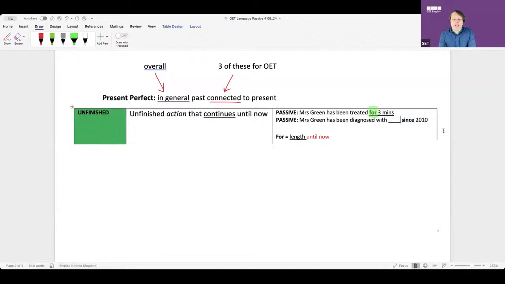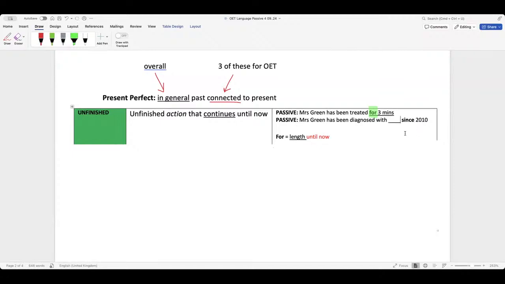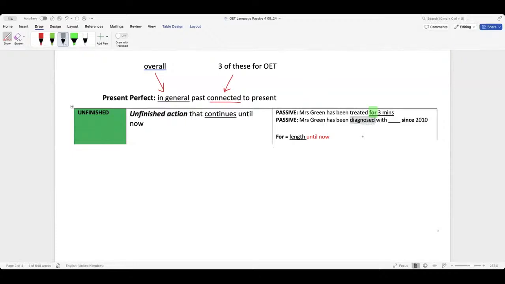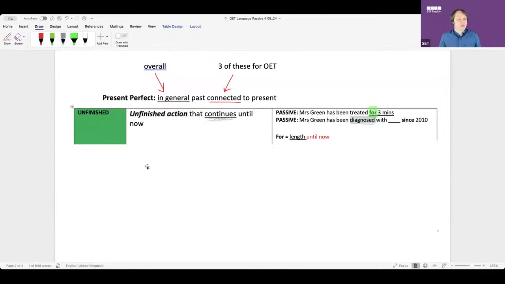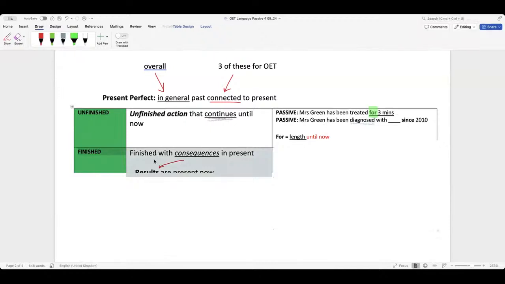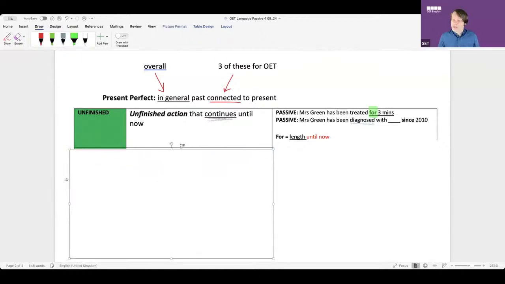Why is this wrong? Marwa, why? I wrote it in my exam like this. Now remember, it's an unfinished action. So think about it, guys. Why is this wrong to say diagnosed? When you have the diagnosis, it's already finished. Exactly, right? But here the result continues until now. If he still has the diabetes, it's the result, the consequences. And that is no for and no since.